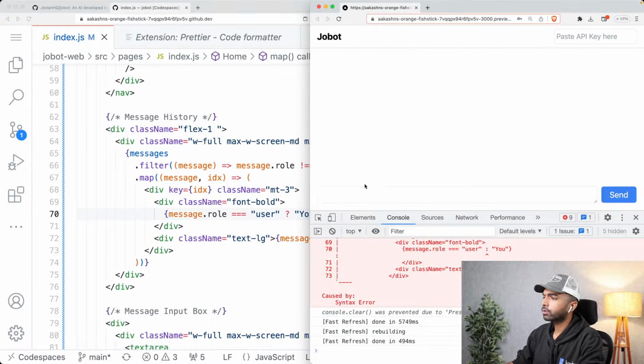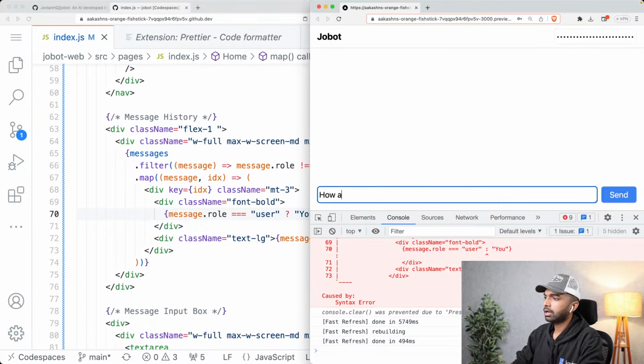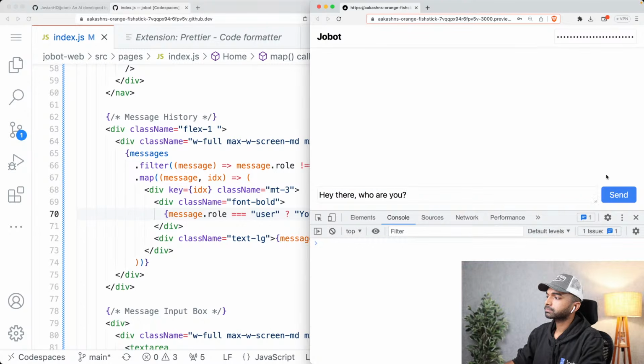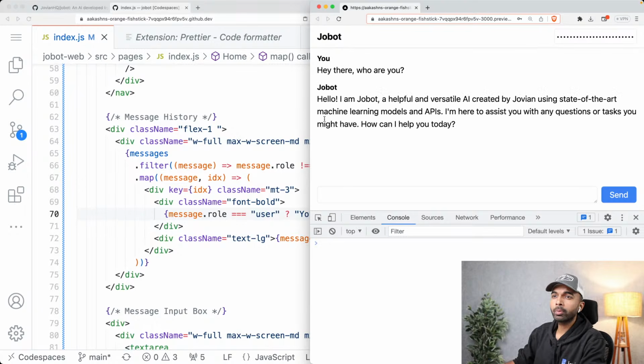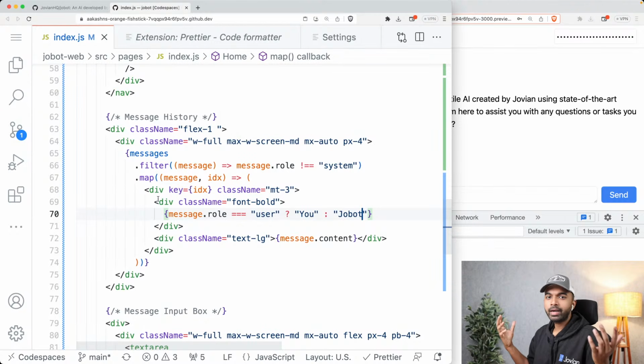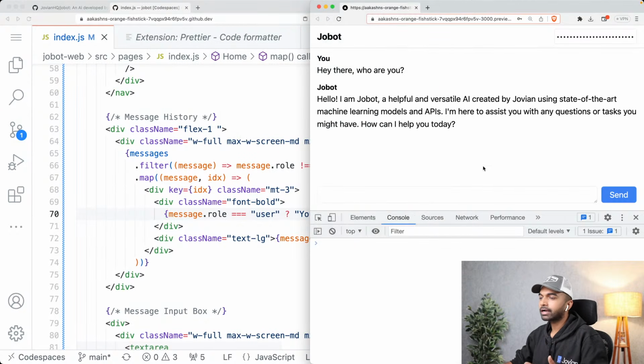And that's it. So now you see here, we can again paste our API key in here, and I'm going to say, hey there, who are you? And when I hit send, the message gets sent and it says you said who are you? And then Jobot replies, hello, I'm Jobot, a versatile AI created by Jovian using state-of-the-art models, etc. So with that, we have implemented the basic chat interface that we set out to implement, more or less.